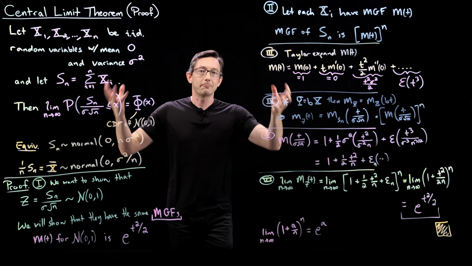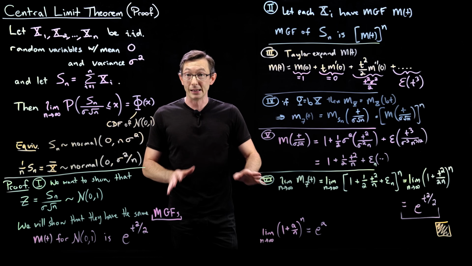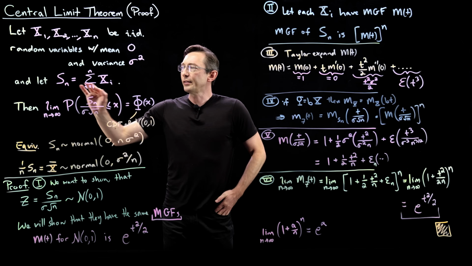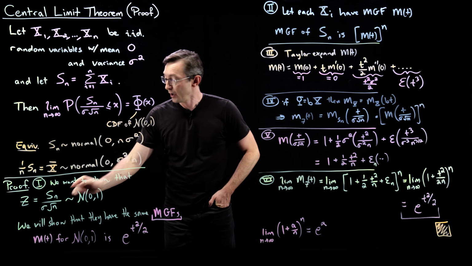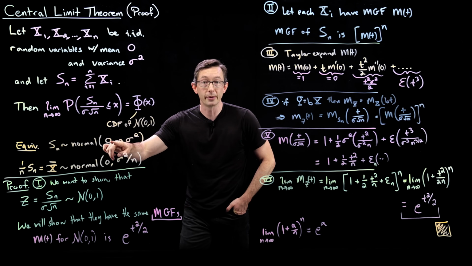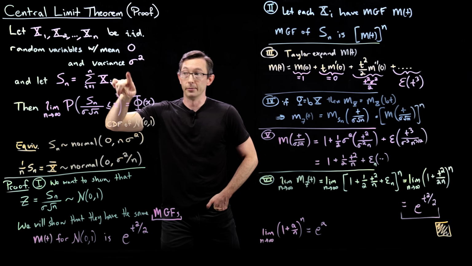So now let's zoom out and summarize and make sure we still believe every step and that this makes sense. We're trying to prove the central limit theorem, that the sum of a bunch of IID random variables becomes normally distributed with a new variance that's related to the variance of each of those variables.